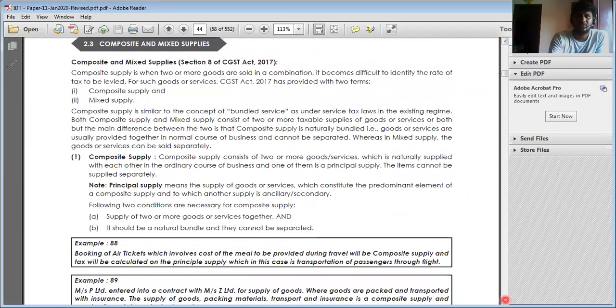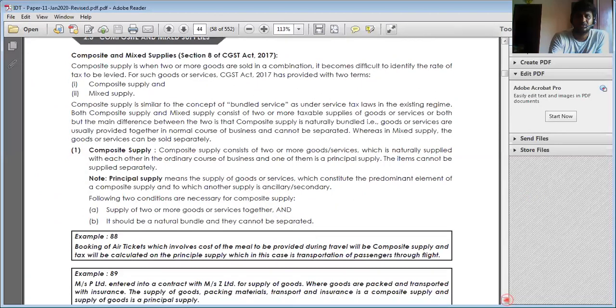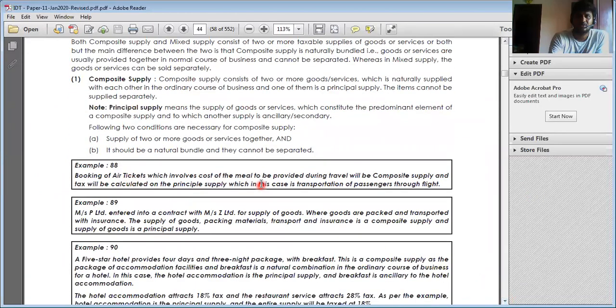Okay, right? We saw composite supply. Composite is nothing but a bundle of services. Number 1. Number 2, mixed supply has no bundle of services. Composite supply should be sold in the ordinary course of business and naturally supplied. Without the principal supply, there is no main supply. For example, an air ticket with meal. Air ticket is the principal supply, meal is the additional supply. So it will be levied as an air ticket.